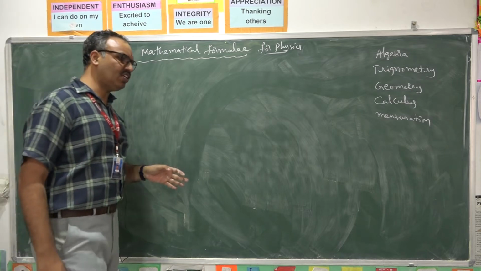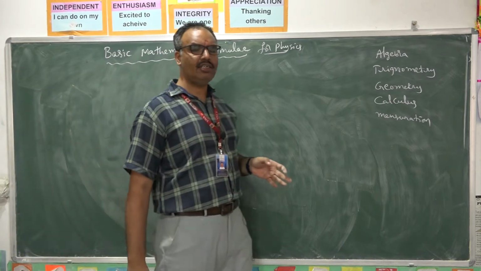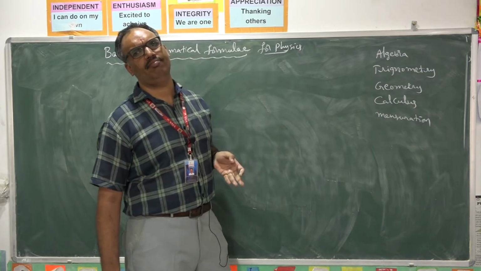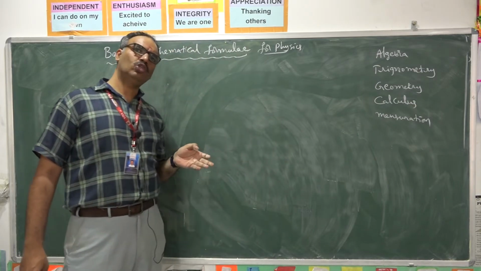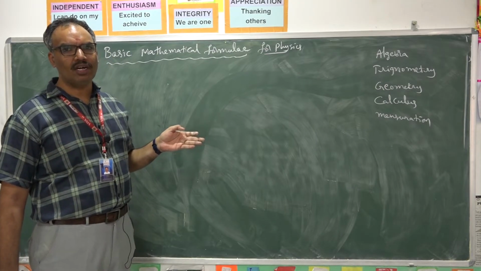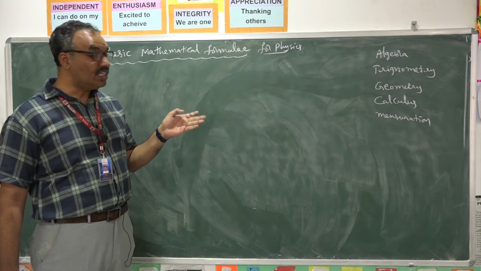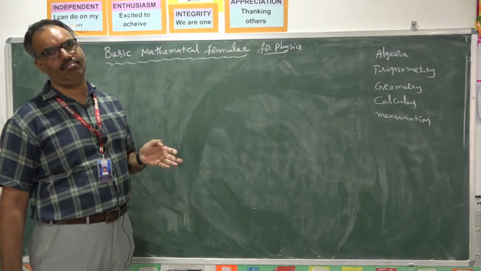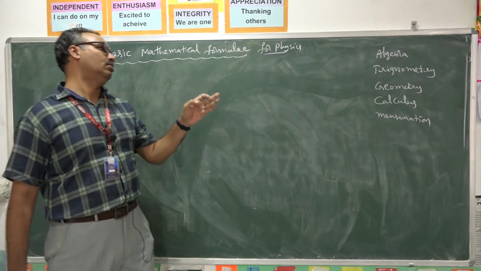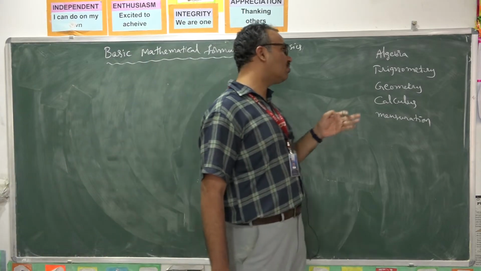Right from the first chapter, if you want to calculate the velocity, you should take the ratio of displacement by time taken. Otherwise, you should take the slope of the graph drawn between displacement and time. You will get velocity. So you require the concept of slope.